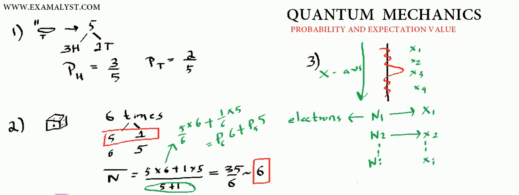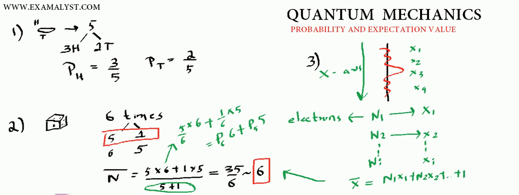Now, if I ask you what is the most expected value of position at which I can expect maximum number of electrons reaching, how do you calculate? Same as the calculation you did in 2. You just multiply the number of electrons n1 that showed up at x1, then n2 which showed up at x2, and so on till n.